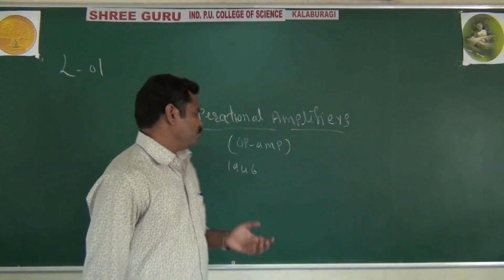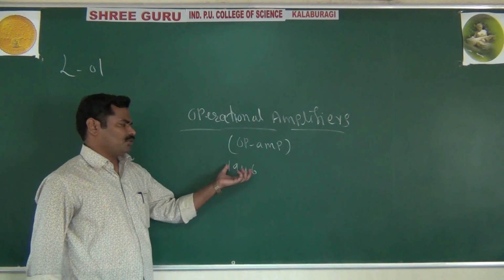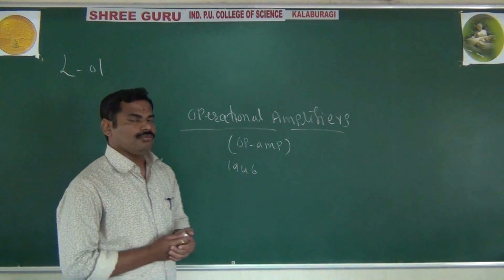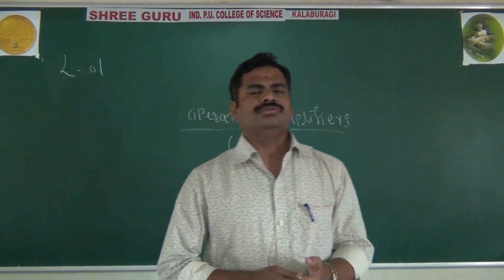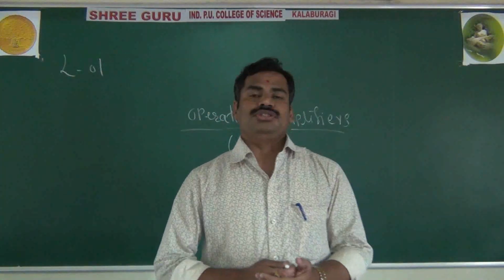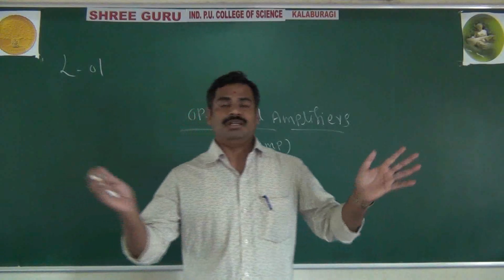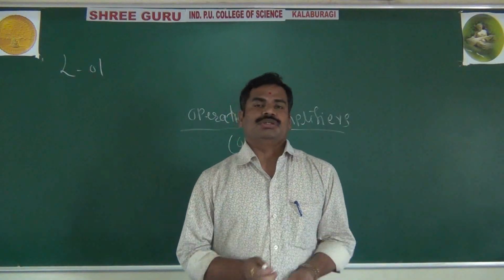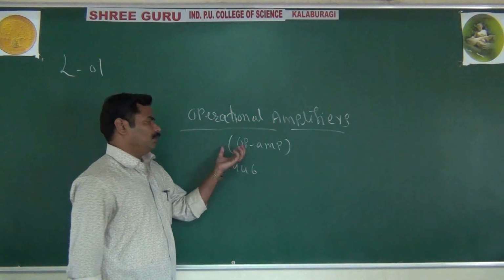Before 1946 the transistor had not been invented, that's why they were constructed using vacuum tubes. And as we know, why don't we prefer vacuum tubes? Because they are bulky in size, and they require more voltage and more power. That's why we are using the op-amp.